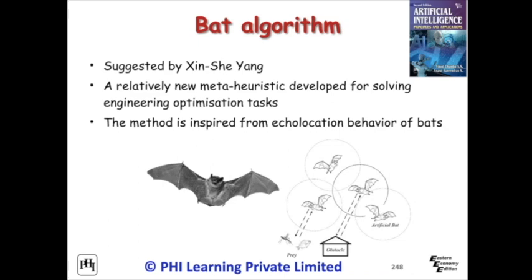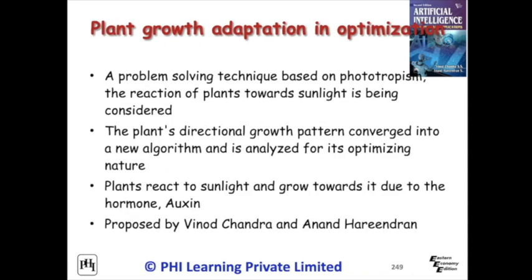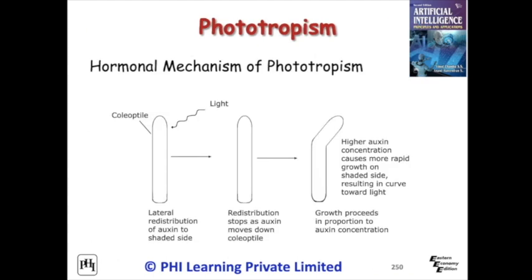Plants react to sunlight and grow towards it due to the hormone auxin. It is an extremely important biomolecule, critical in photosynthesis, which allows plants to synthesize energy from light. Similar to the influence factor chlorophyll, a propagation node is designed which transmits the details regarding congestion in the path, which helps in rerouting. Like the plant grows towards sunlight, the routing happens in the direction of propagation node. The mechanism of phototropism is controlled by the hormone called auxin.